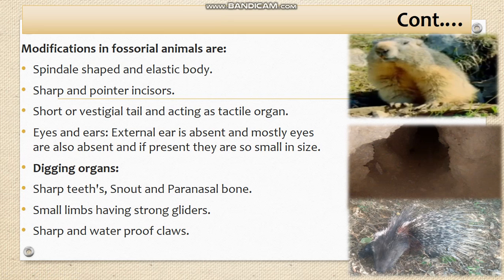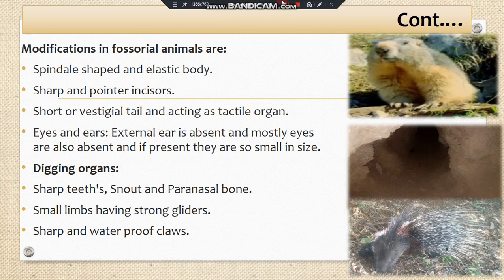These animals are not fast runners. That's why their legs are much reduced, and the shoulders and gliders are very strong, because their legs are also involved in digging the soil. And their claws are waterproof as well as sharp, because their claws are also involved in the process of digging. Those are the fossorial animals.